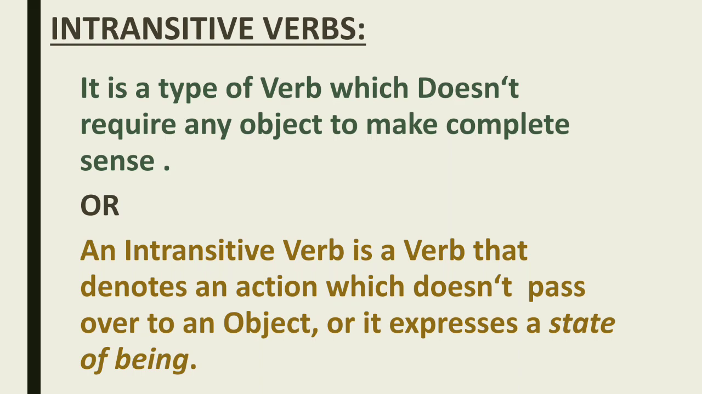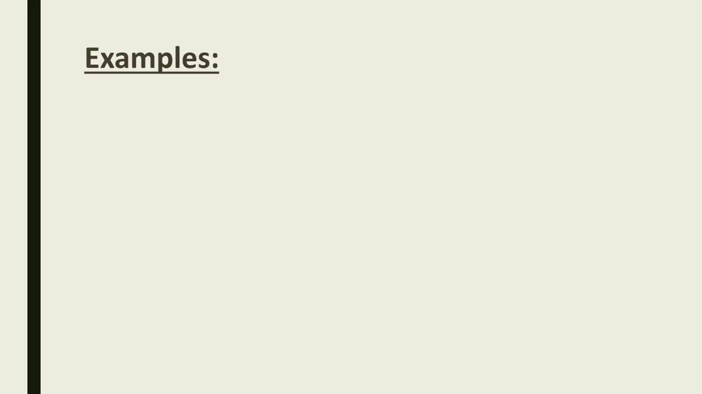Like in the last slide, we have seen some examples. Suppose, he took a chair. He took what? A chair. So in this sentence an object is required. But the baby is crying. Crying is the verb. Is there any requirement of an object? No. So the sentence is completed in itself, then it is an intransitive verb.